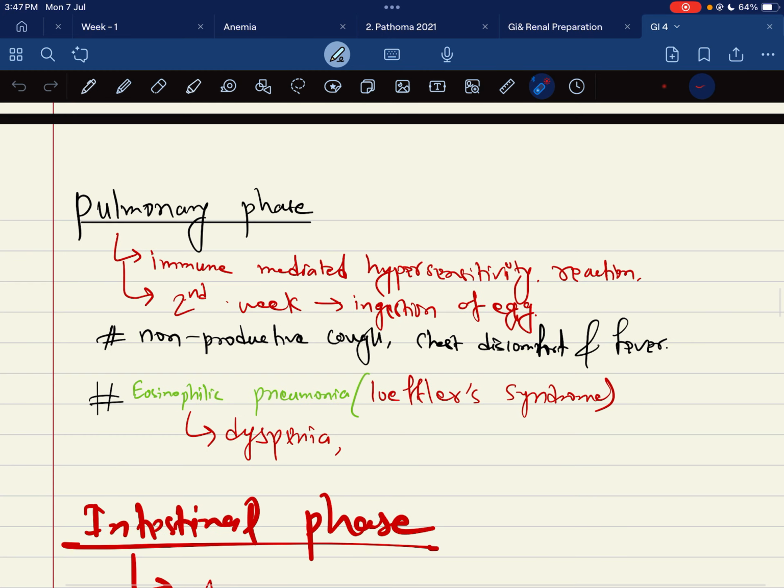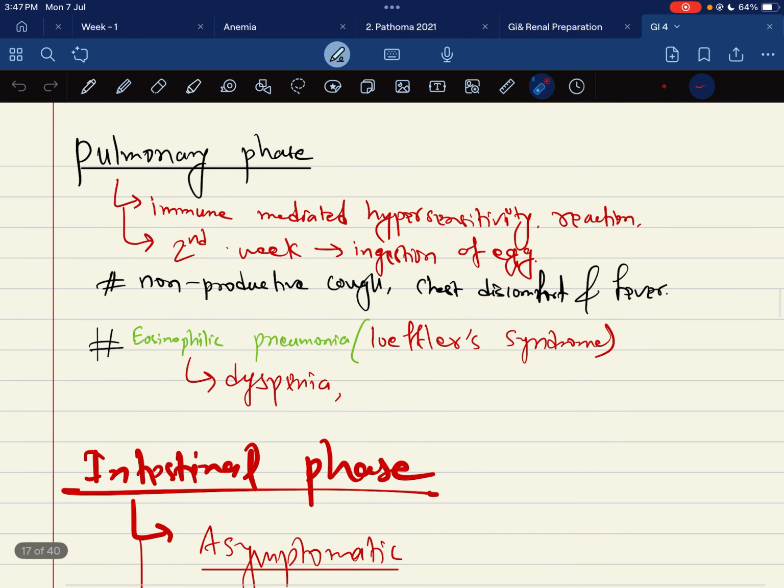So regarding the pulmonary phase, we have also discussed the intestinal phase. Now we are in the pulmonary phase. Immune-mediated hypersensitivity reaction is seen, and in the second week after ingestion of the egg, there is non-productive cough, chest discomfort and fever. So there is Loeffler syndrome. This is known as the pulmonary phase.